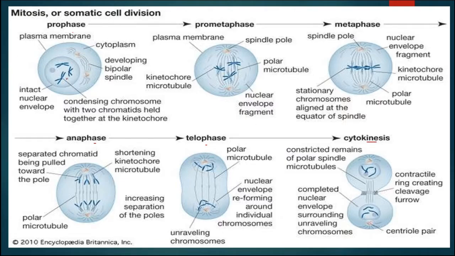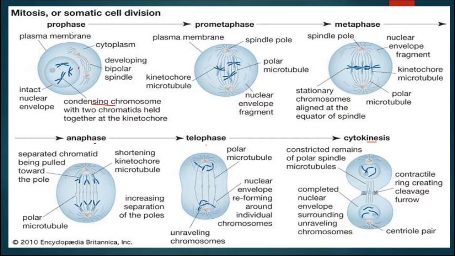In prophase, the chromatin material will undergo condensation and attain the shape of the chromosome. The two chromatids will appear, attached together at the kinetochore, inside which the centromere is there. If it is an animal cell, the centrosome will divide into two centrioles that reach the two opposite poles, north pole and south pole, and give rise to the spindle fiber.